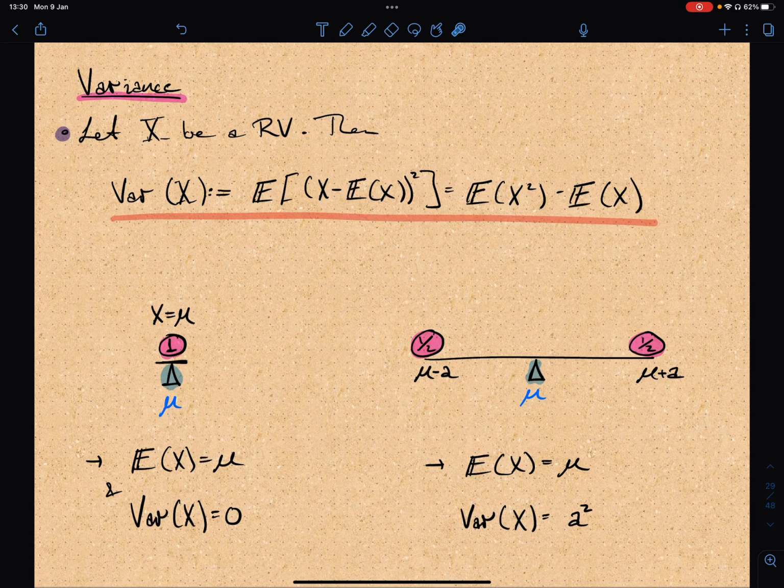Now let's talk about variance. So we have x, a random variable, and we define variance of x by this formula, and it's the expected value of the difference between x and its expected value squared. And here using linearity, this is a fun exercise if you haven't seen it before, but using linearity, you can actually show that this expected value is equal to this formula. And we should have the square right there.